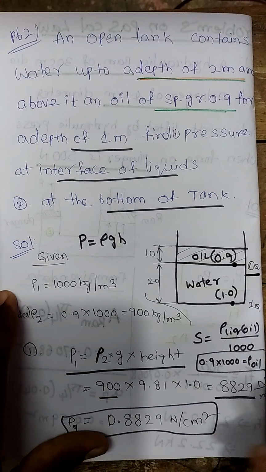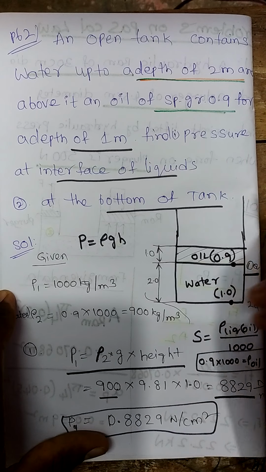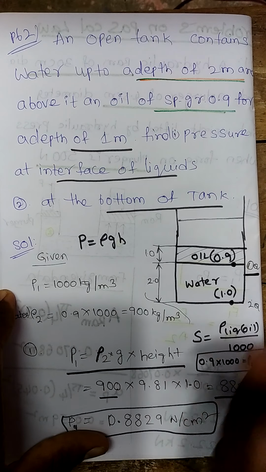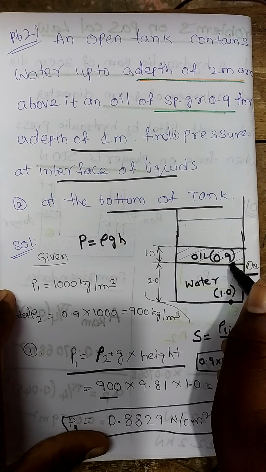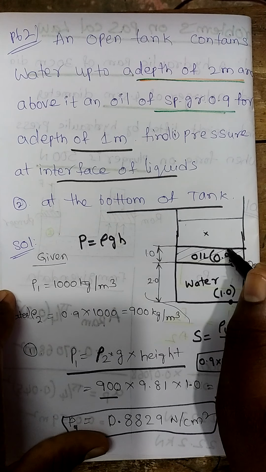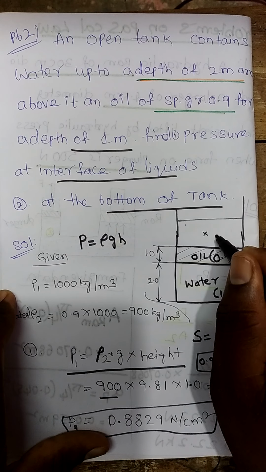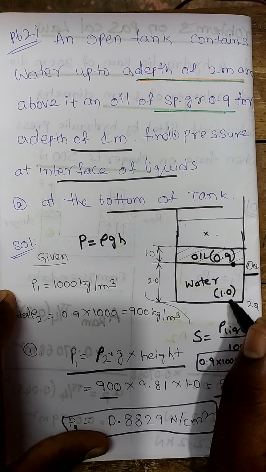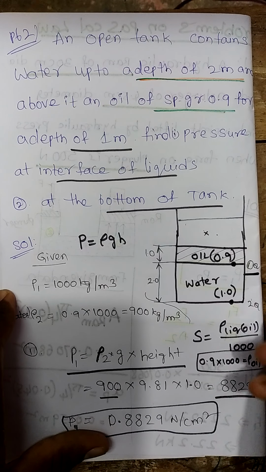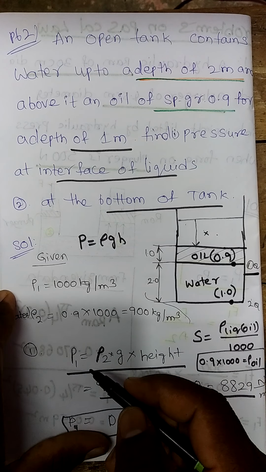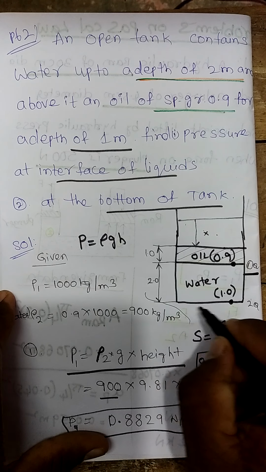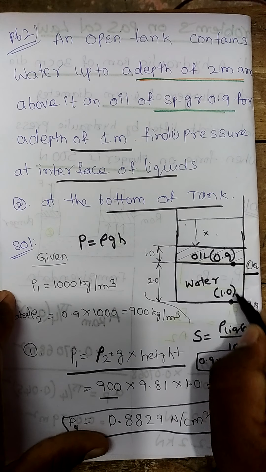With this we can conclude 2 outcomes. One is, if you observe, it is filled with another fluid, let us say X fluid. Then the pressure of this fluid is acting here at this junction. So if you observe here, only X pressure is acting. If you observe, oil pressure as well as X pressure is acting. At this junction, 3 pressures are acting. So with this we can conclude that with the help of depth, when you are going deeper, your pressure is increasing.